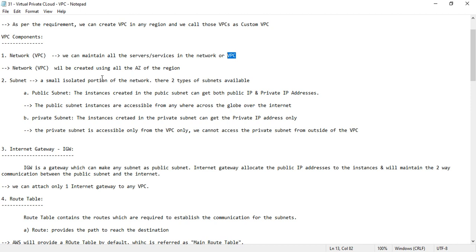Subnet. What do you mean by subnet? The subnet is the smallest portion of the VPC. Meaning the VPC is vast. Suppose I have created the customized network. In that customized network, I need to break my network into a number of parts, for ease of maintenance. So by using the concept of subnet, I am going to partition the network, meaning I am going to break the network into multiple parts. That is the smallest isolated portion of the network.